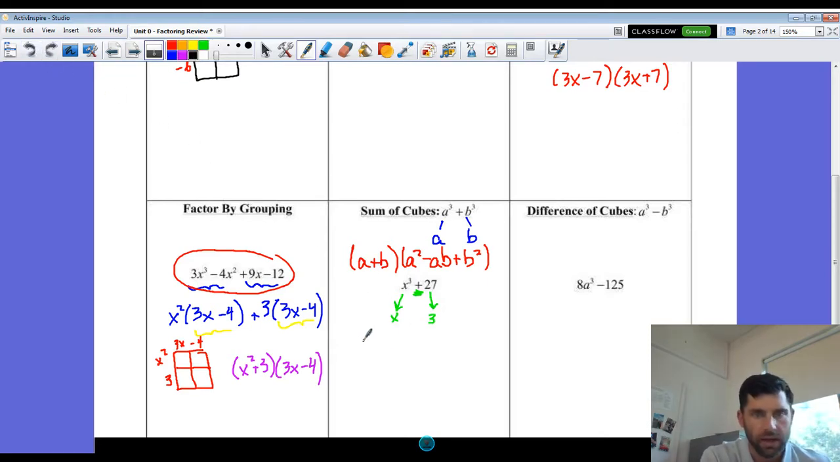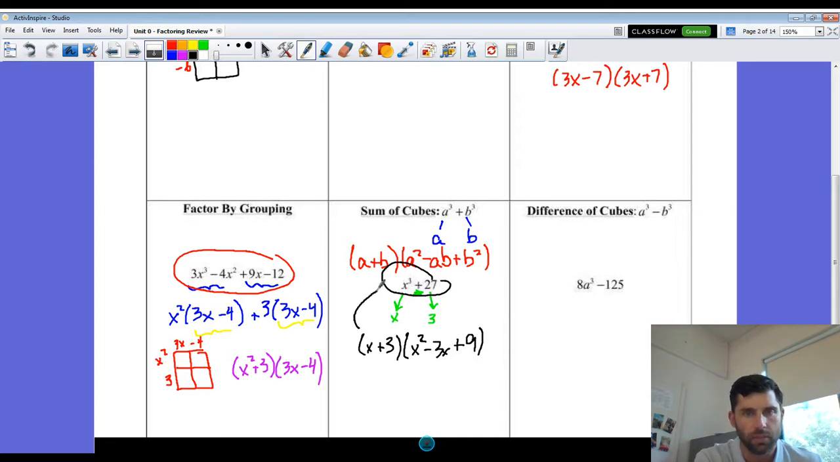So now when I put it together, it's a plus b, so my x plus 3, and then we have a squared minus ab plus b squared, 3 squared, which is 9. So if I were to multiply this all out, I would end up right back where I started. So that's a really good way to check your work if you were to multiply this all together. So there's our answer. There's our sum of cubes.